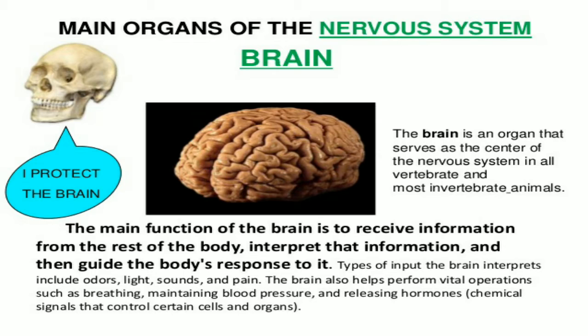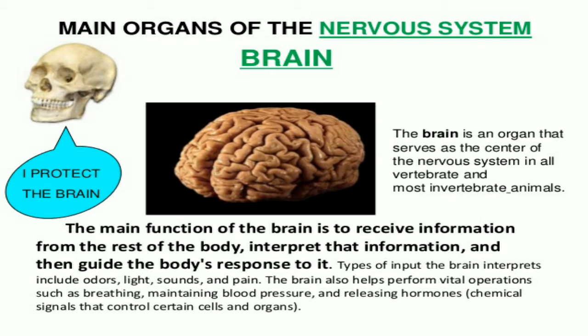The main function of the brain is to receive information from the rest of the body, interpret that information, and guide the body's response to it.